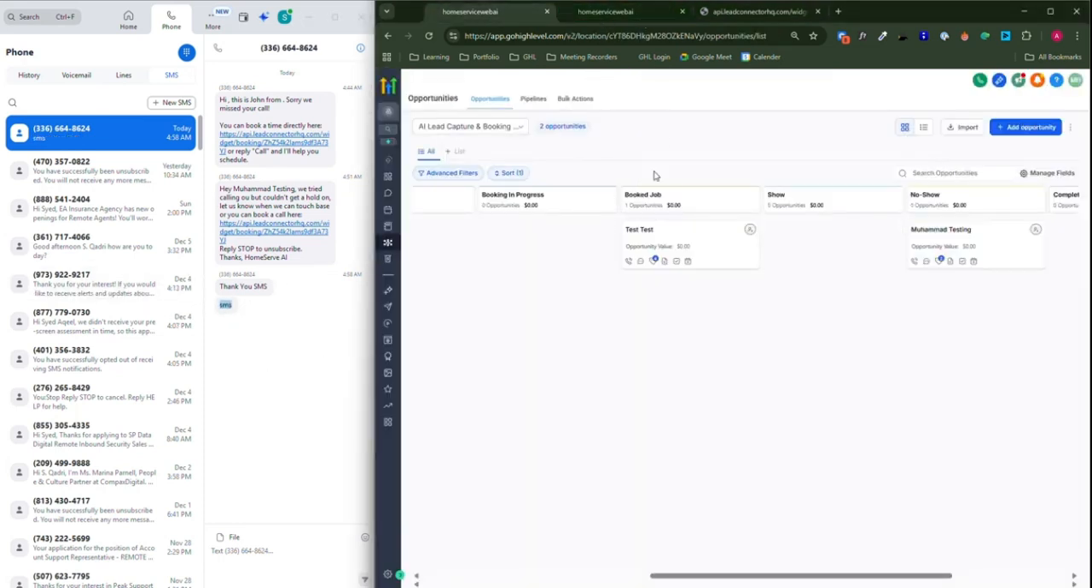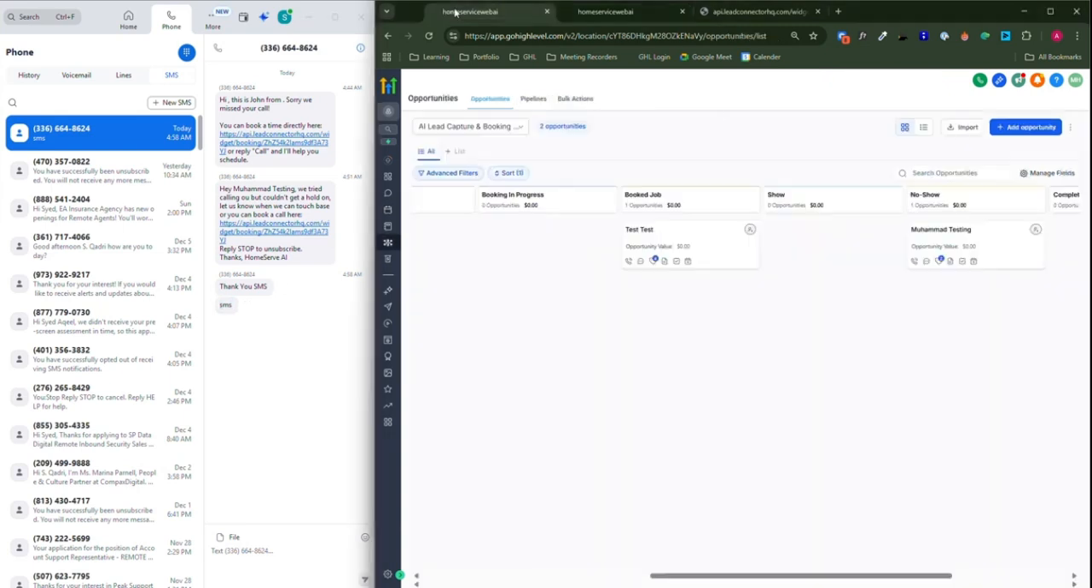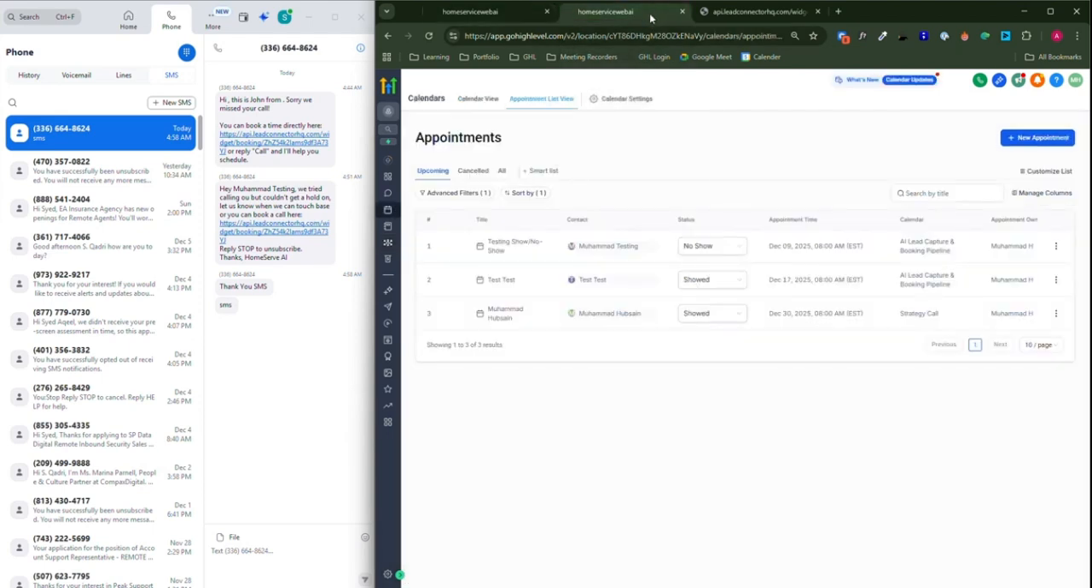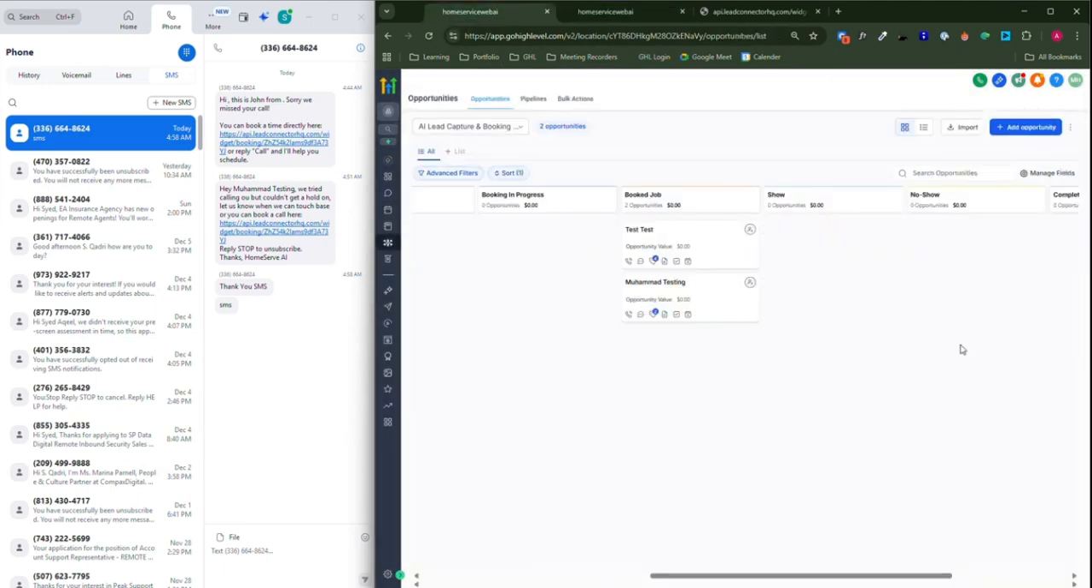Now, this doesn't only change the status or send us an SMS or email notification, it also does the pipeline movement. So this lead basically was over here, the Muhammad testing phase. When I change its status to show, it's going to automatically move him to the show stage of the pipeline and send a text like it does. That is how it's working.